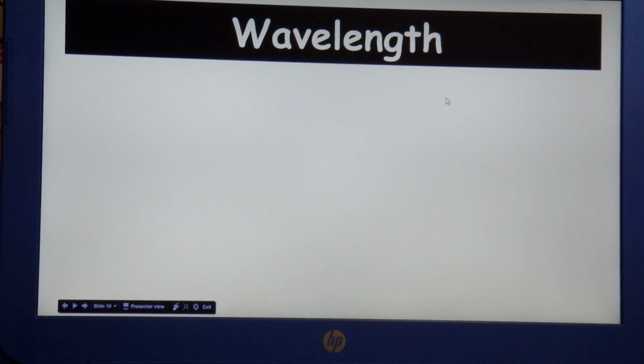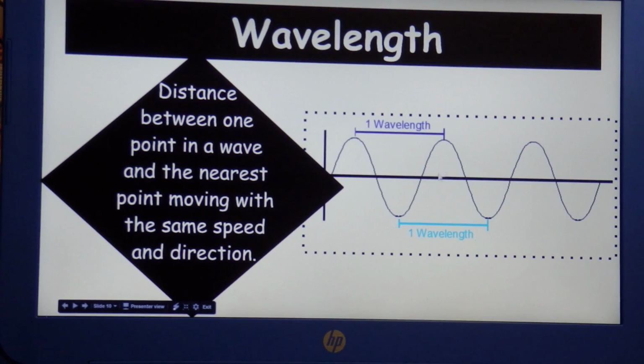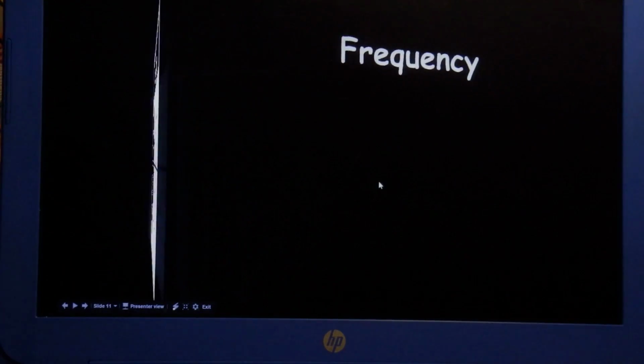So, wavelength. Wavelength is the distance between one point in a wave and the nearest point moving with the same speed and direction. Here's a nice little picture, and for a transverse wave, from crest to crest or trough to trough would be one wavelength.